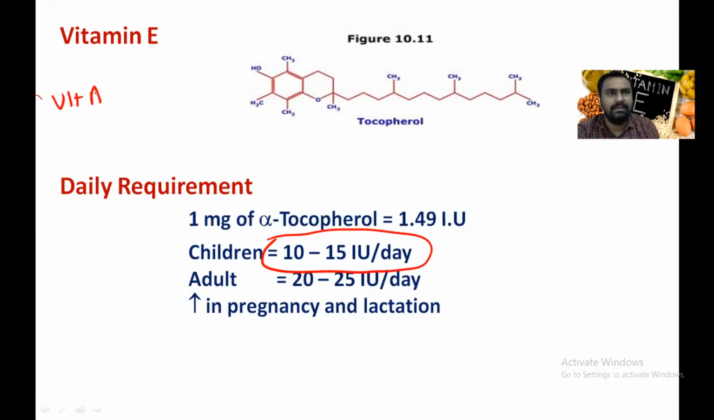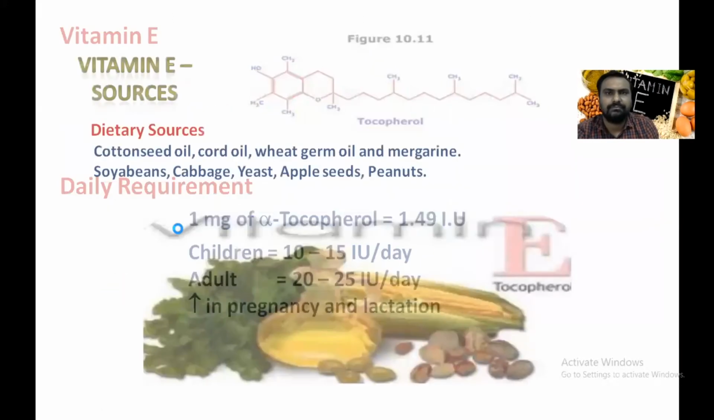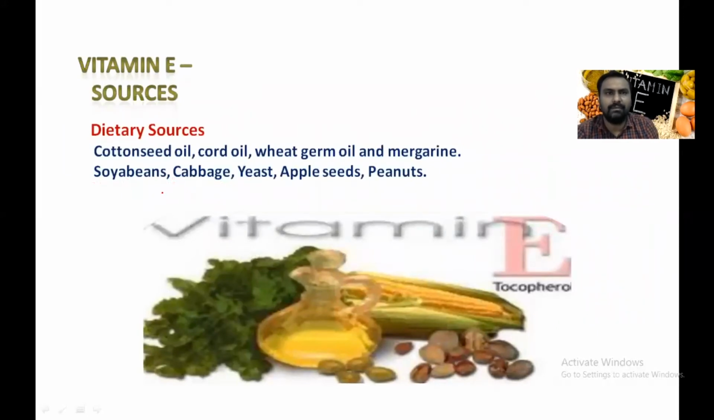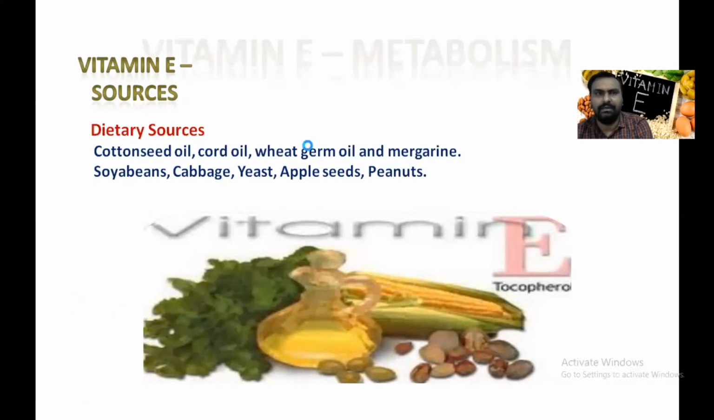Like vitamin A, it is 1000 micrograms in males and 800 micrograms in females. Like vitamin E, the adult dose required is around 20 to 25 international units per day. Now, what are the sources of vitamin E? Mainly vegetable oils: sunflower oil, safflower oil, cottonseed oil, and wheat germ oil are the sources of vitamin E in our diet.